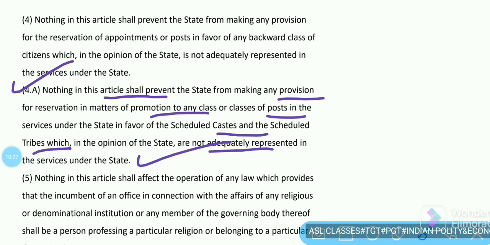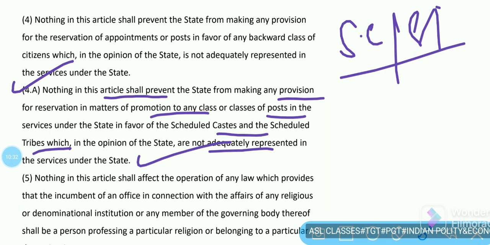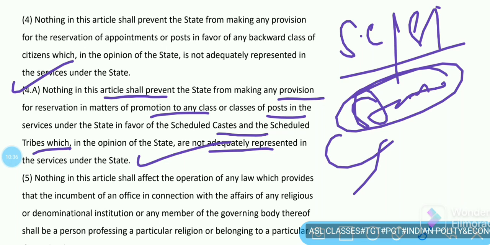Here, you have to understand that if the government or the state considers that SC, ST are not adequately represented, then the state can freely make special kinds of provision for their promotions in their jobs. So this is mentioned under Article 16, Clause 4, Subclause A.